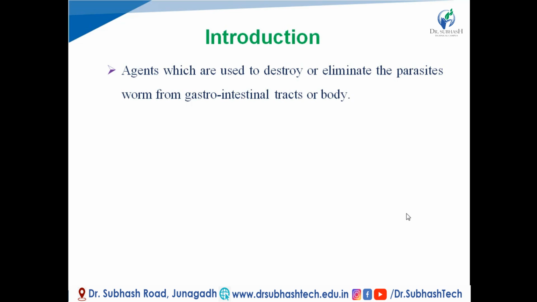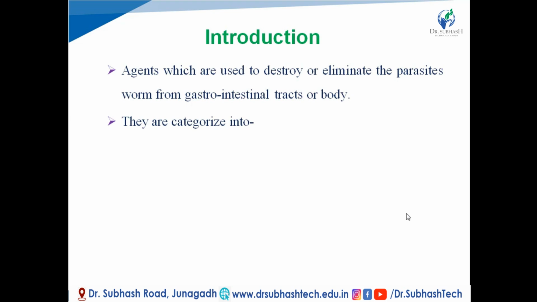Agents which are used to destroy or eliminate the parasites from the gastrointestinal tract or body are known as anthelmintic agents. These agents act on the parasites or worms, right? Generally, they act by killing or paralyzing the worm so that such worms can be easily expelled out from the body. In short, anthelmintic agents affect the worm by killing it or by paralyzing it.